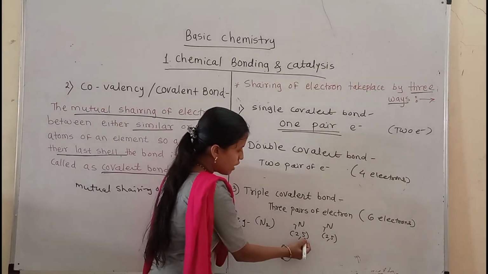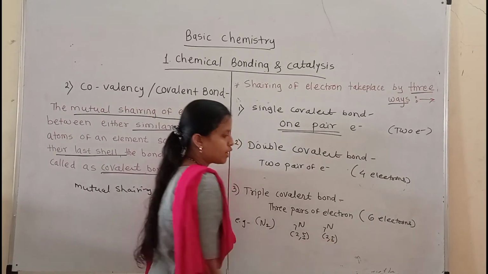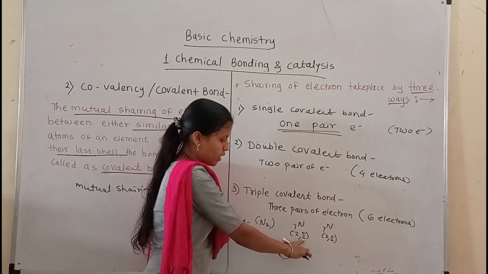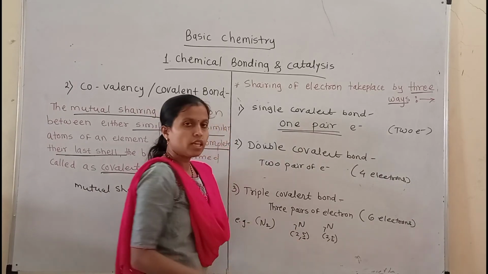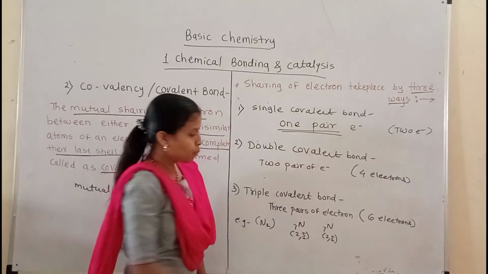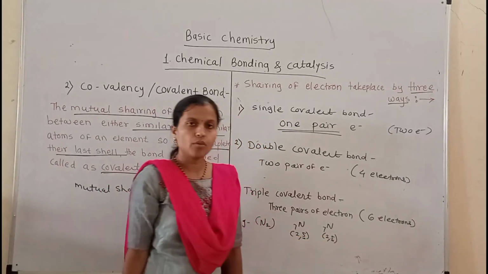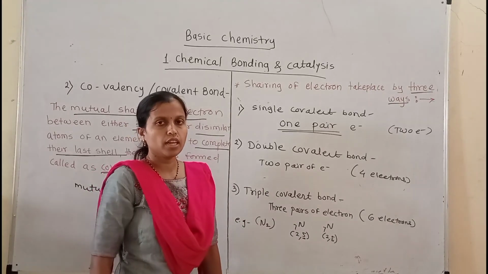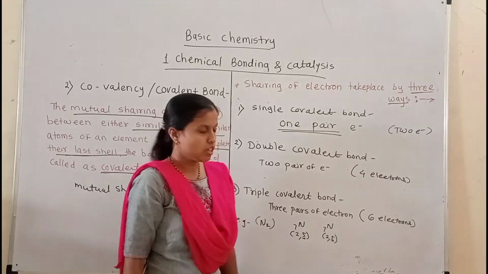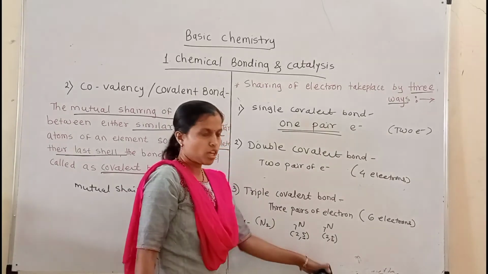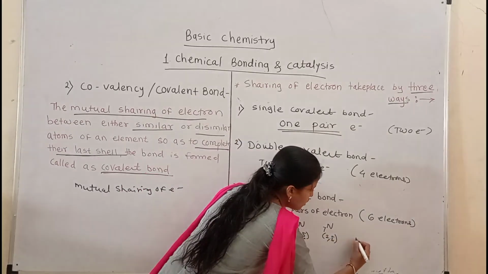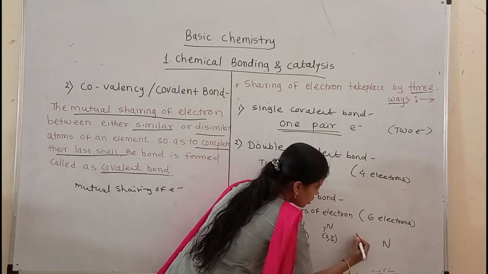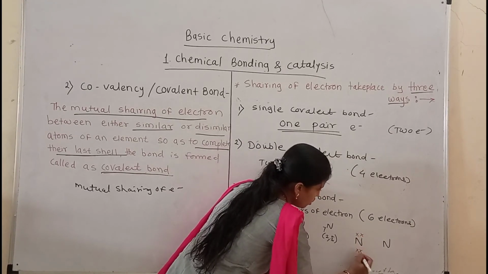So now we see the valence shell of these nitrogen atoms. One nitrogen atom has outermost shell containing 5 electrons, so it requires 3 more electrons to complete its octet. Another nitrogen also has outermost shell containing 5 electrons, and it also requires 3 electrons to complete its octet. So we write their valence shell electrons in this manner: nitrogen, this is another nitrogen, and their valence shell containing 5 electrons we write here.